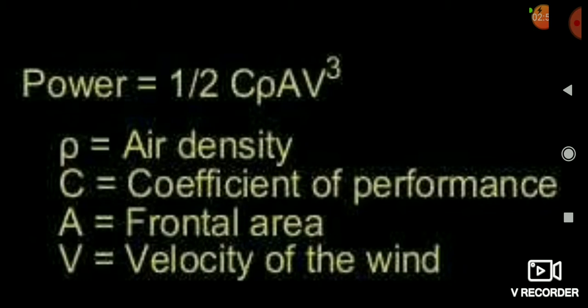Energy is equal to half m v square, and energy per unit time is nothing but power. So take half m v square divided by time, replace the mass m with the help of density and volume, and further replace the volume in terms of area and velocity. Then you can derive this formula very easily.